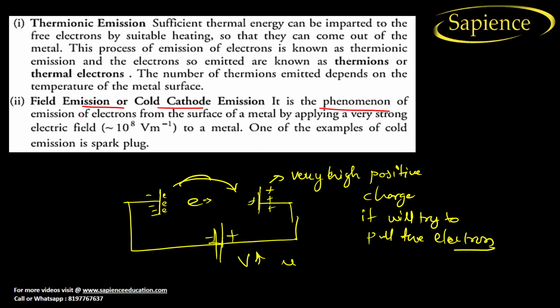It is the phenomenon of emission of electrons from the surface of a metal by applying a very strong electric field. So an electric field is applied, due to which the electron will start moving, right? And the field should be very strong, approximately 10 to the power 8 volt per meter. One example of cold emission is the spark plug.